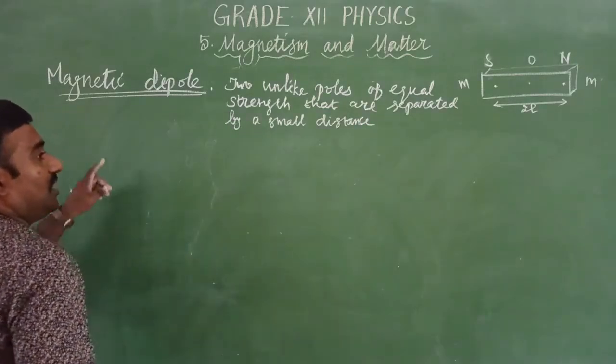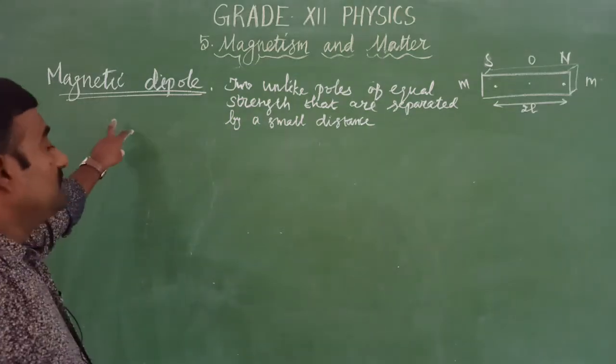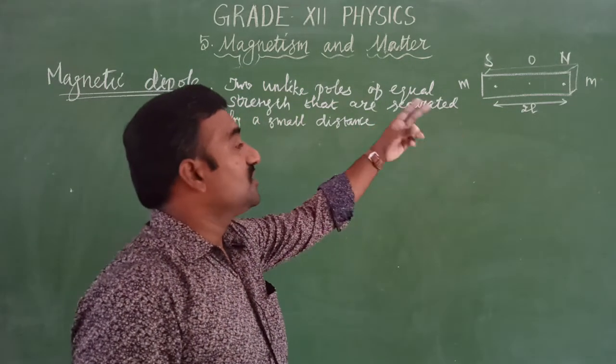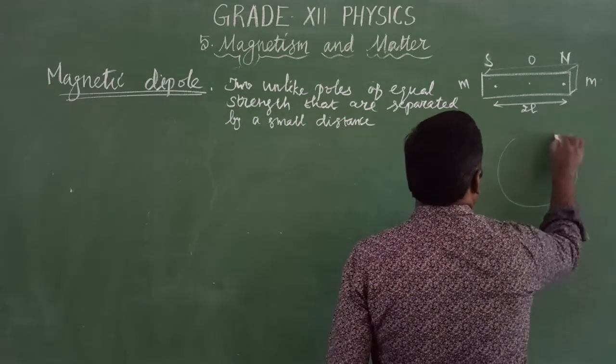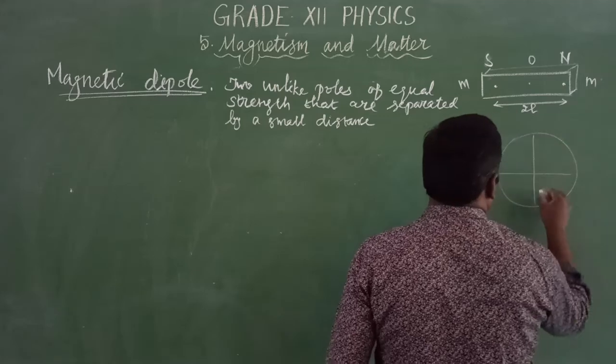And one more example for the magnetic dipole, apart from the bar magnet, is the compass needle. So this is a compass needle, a magnetic compass.